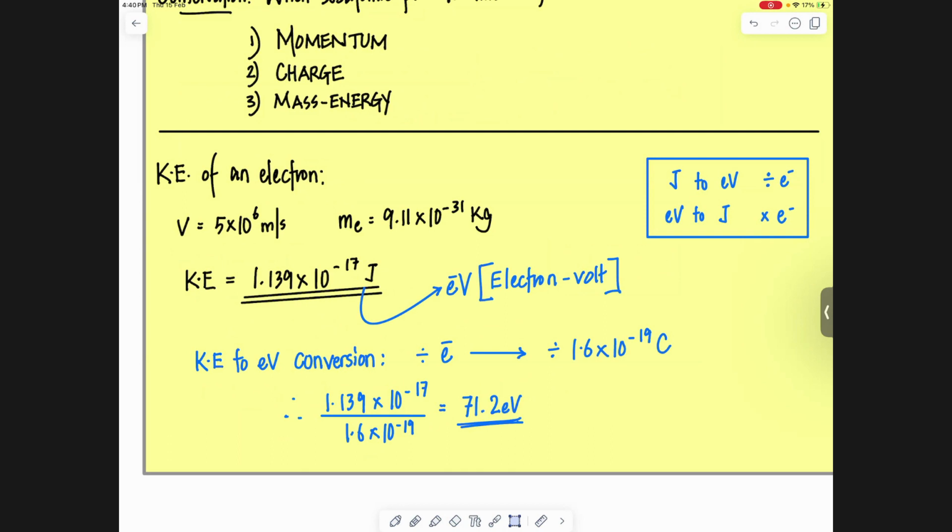Super easy. You just divide the value in joules, right, with the charge of an electron. So তুমি যদি হচ্ছে EV তে convert করতে চাও from joules, right, just divide the number by the charge of an electron. আর তোমার যদি এইটা থেকে হচ্ছে joules এ যেতে হয়, what would you do? Just multiply. So you just 71.2 কে multiply করবা with the charge of an electron. That's it. That's the process. আমি এখানে লিখে দিয়েছি, joule to EV, divide, EV to joule, multiply. Okay, একবার দুইবার আসছে, so I think জানা উচিত.